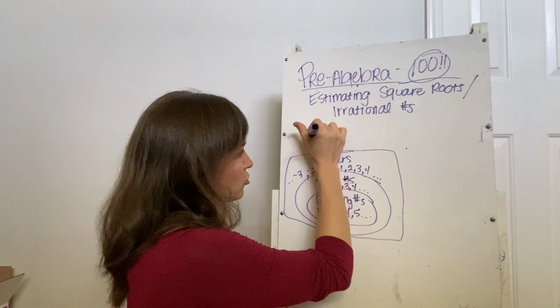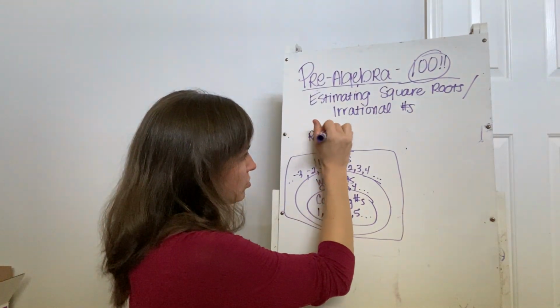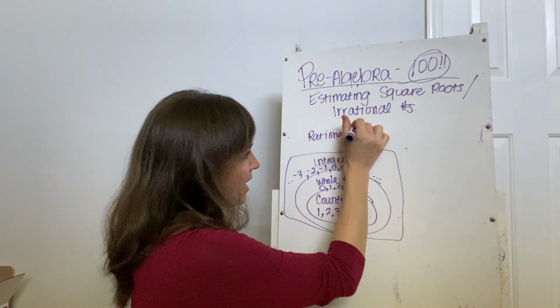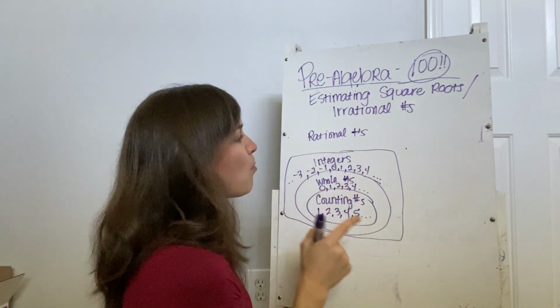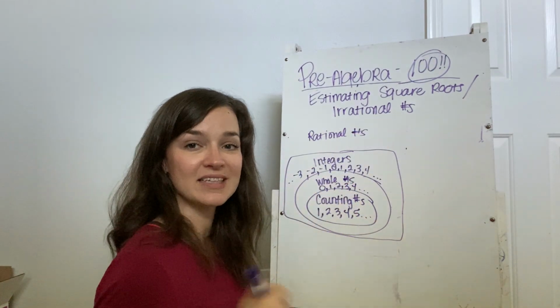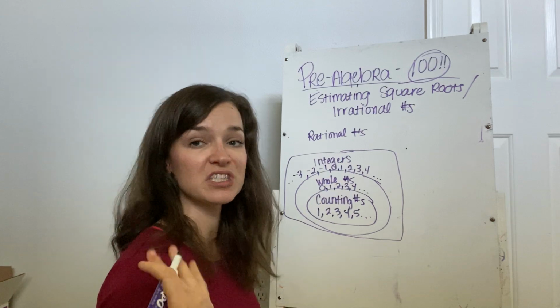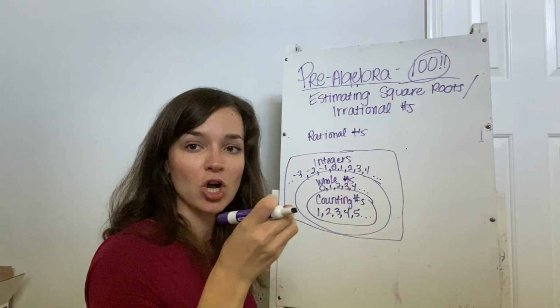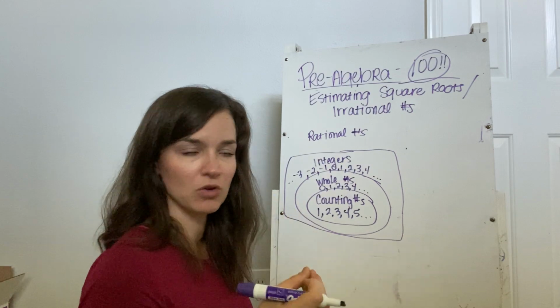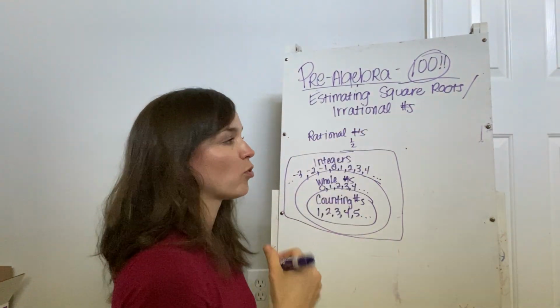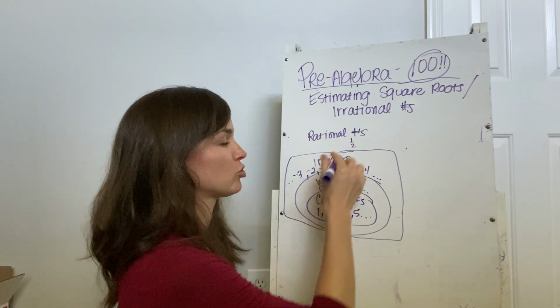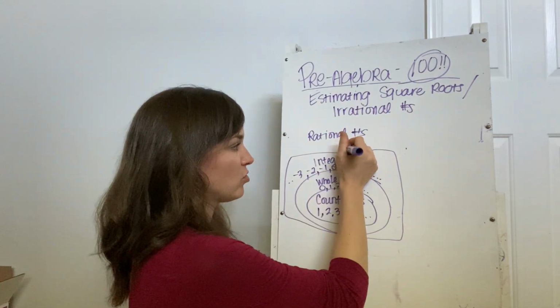Then the next largest group we have are called rational numbers. Rational numbers are all those integers plus all the things in between, like decimals and fractions that have a discrete value, meaning like 1/2 we know is 0.5. Okay, so it's an actual value that has an end.